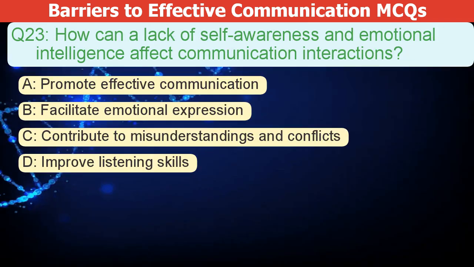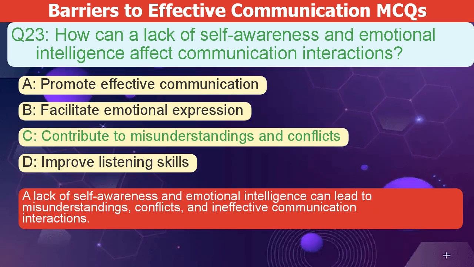How can a lack of self-awareness and emotional intelligence affect communication interactions? A. Promote effective communication. B. Facilitate emotional expression. C. Contribute to misunderstandings and conflicts. D. Improve listening skills. The correct answer is C. A lack of self-awareness and emotional intelligence can lead to misunderstandings, conflicts, and ineffective communication.